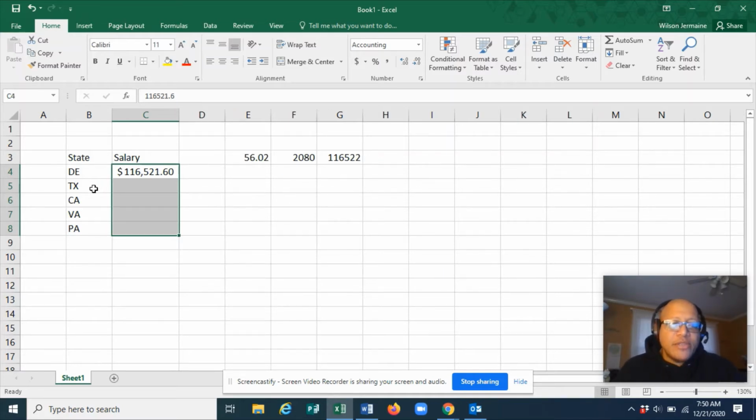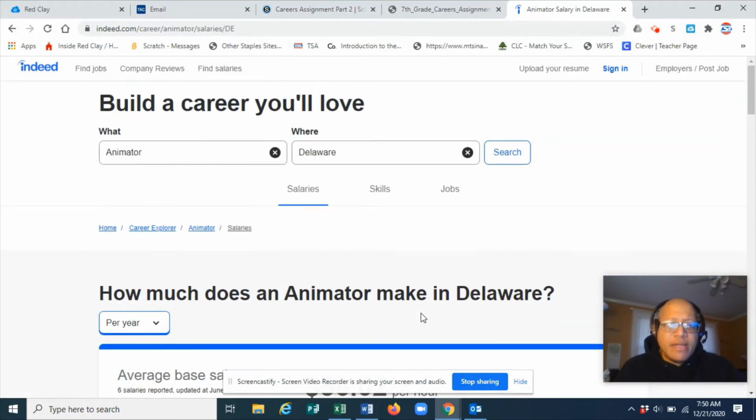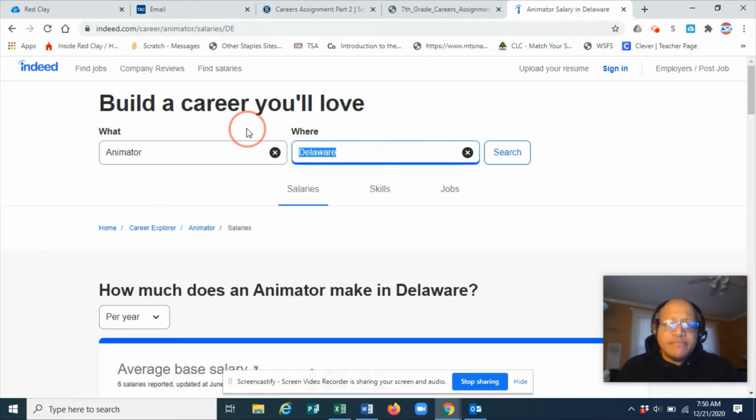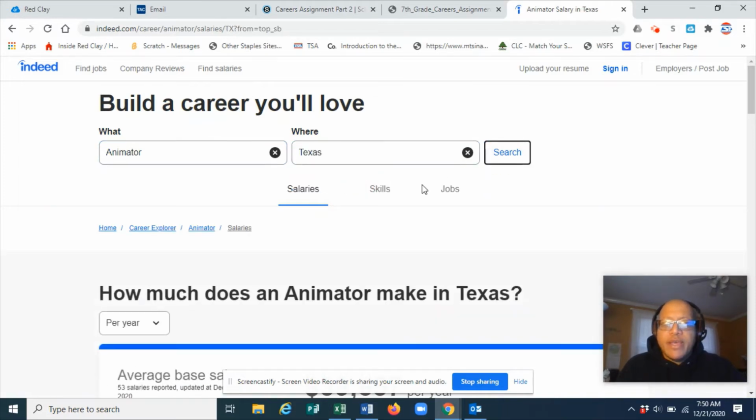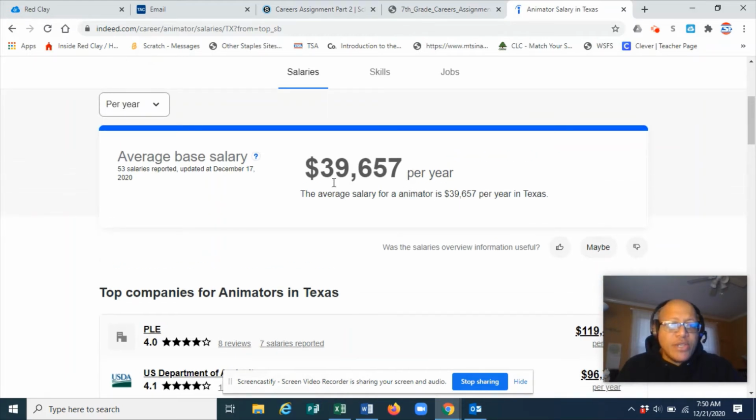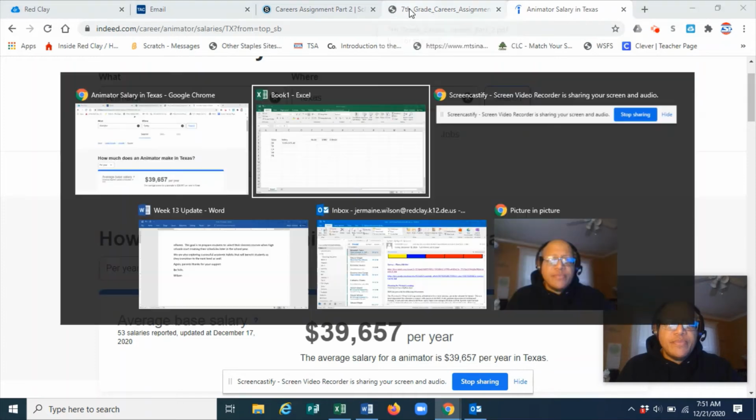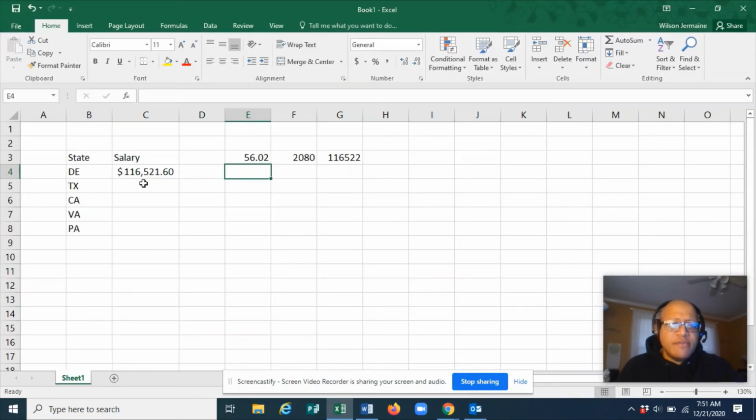So now my next state is going to be Texas, okay? So let's take a look at the salary of an animator in Texas. All right. So we're going to do this for each one of the salaries. All right, so 39,657. All right, that seems like a pretty big variance from Texas to Delaware. Not really sure why, but hey, that's part of our research. And all right, so that was 39,657.